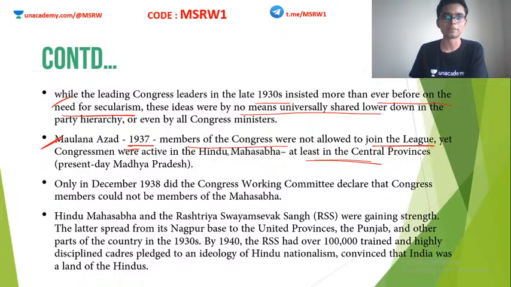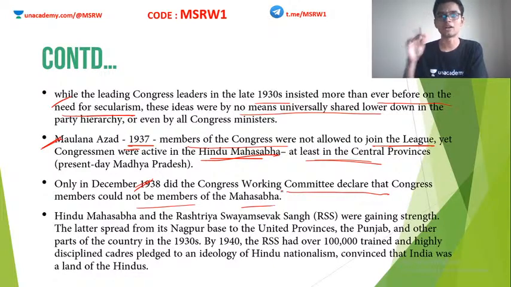There were many Congress people who were also a part of the Hindu Mahasabha. Later, in December 1938, about one year later, the Congress Working Committee declared that Congress members should not join the Mahasabha also. By then it was too late. Congress was already one year late when it announced this. So people began to have all these ideas in their mind. Congress is not allowing people to join the Muslim League, but allowing them to join the Hindu Mahasabha. So Congress is pro-Hindu. Congress is a Hindu party. These kinds of ideas started emerging in the common man's mind because of the lack of foresight by Congress leaders. It has to be accepted, at least for some of them.